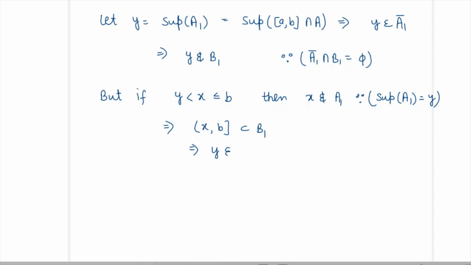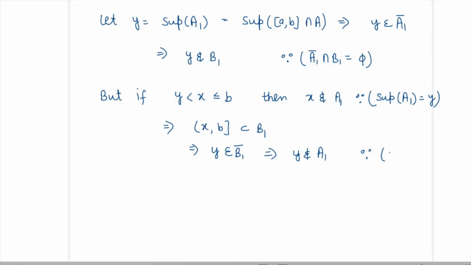y belongs to the closure of B1, because here y is not in B1, and if we take any number greater than that y, then it is not in A1, so y belongs to the closure of B1 here, and which implies that y does not belong to A1, because these are separated sets.